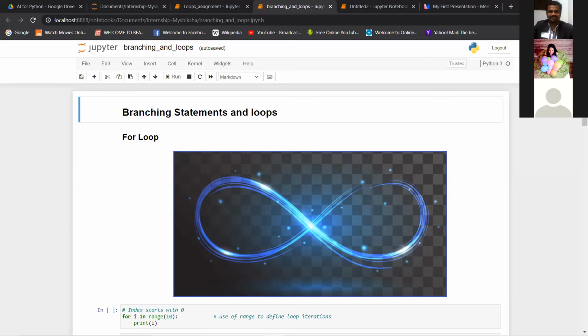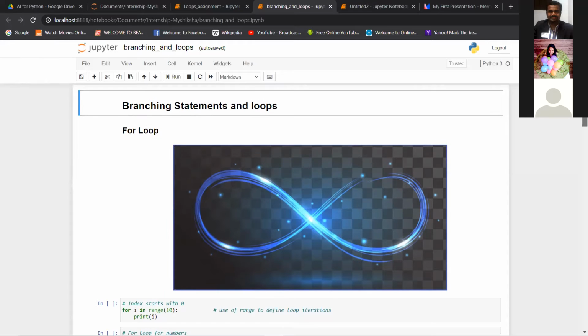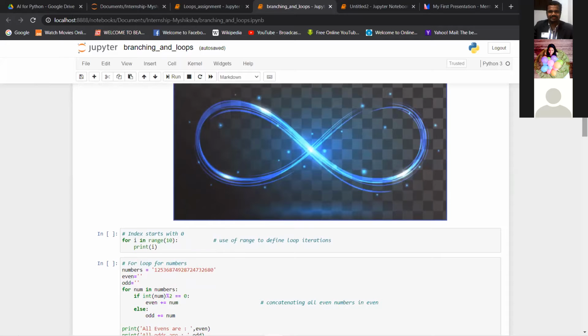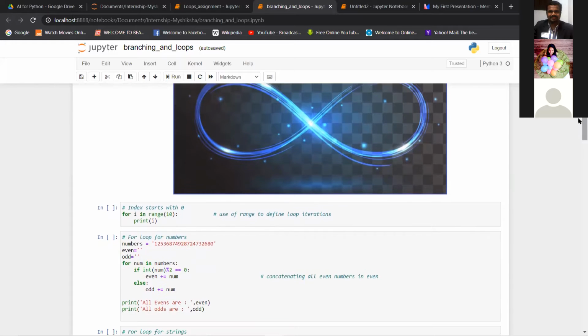Simple operations like that you can do using loops. Loops help you do an operation which needs to be repeated a certain number of times very efficiently. You just have to write it once, and for every iteration, that operation will be performed based on the condition you have given.